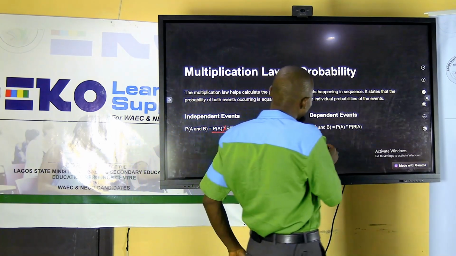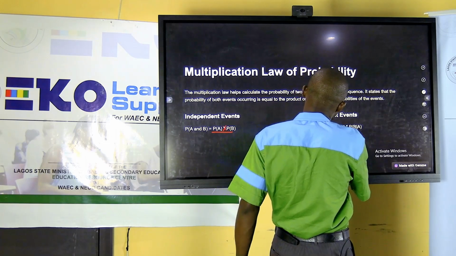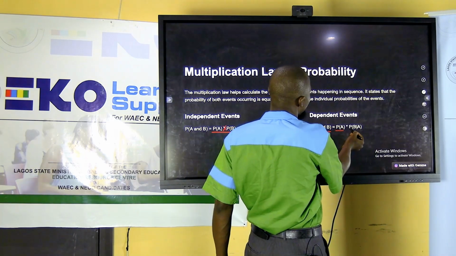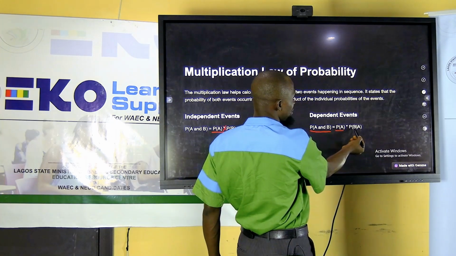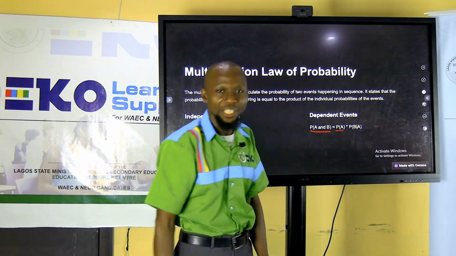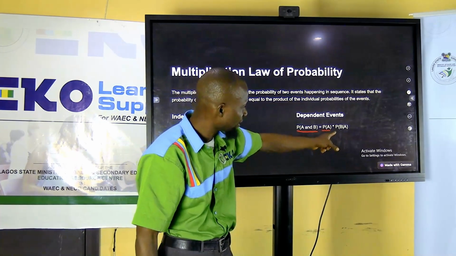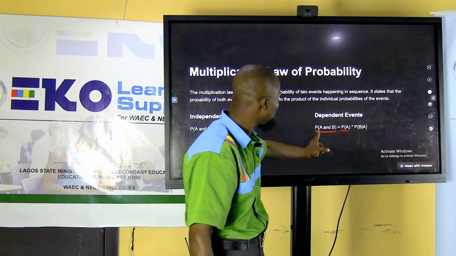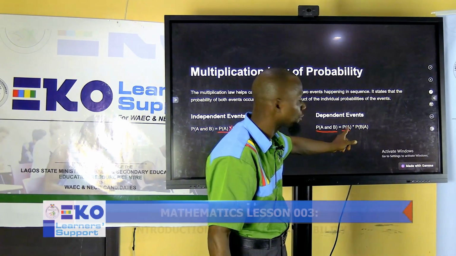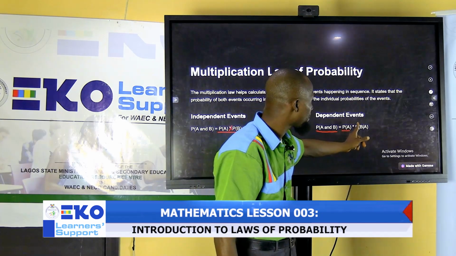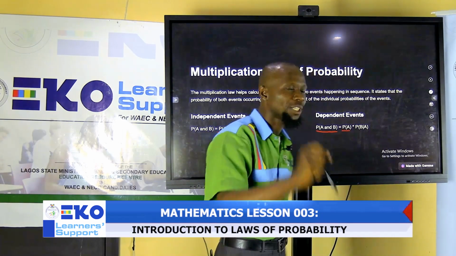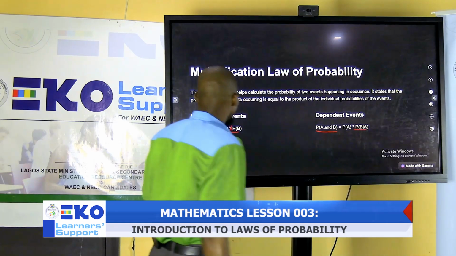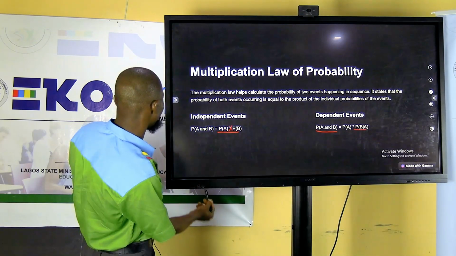If you have dependent events, probability of A and B is probability of A multiplied by probability of B, given that A has occurred. You can see that. It's not a mistake. It is probability of A and B equals probability of A multiplied by probability of B, given that A has occurred. So that is that.